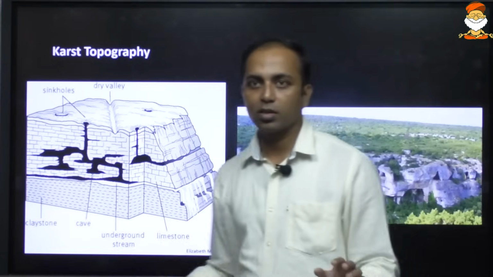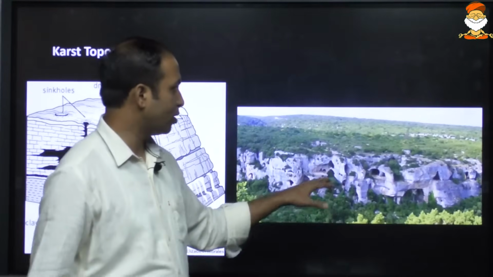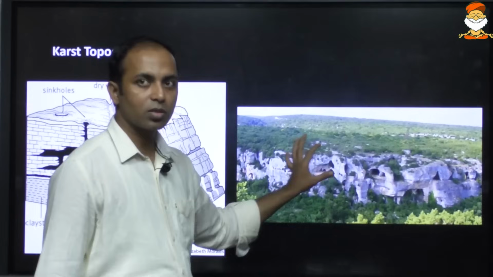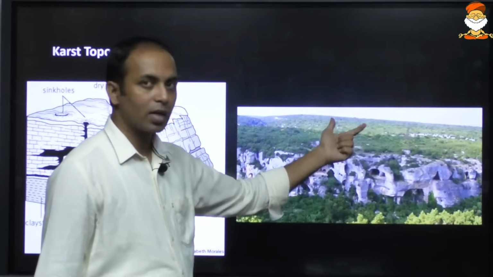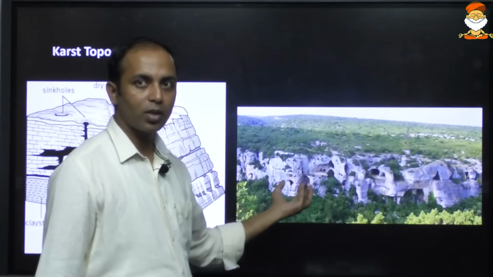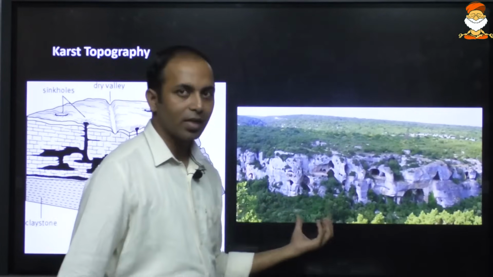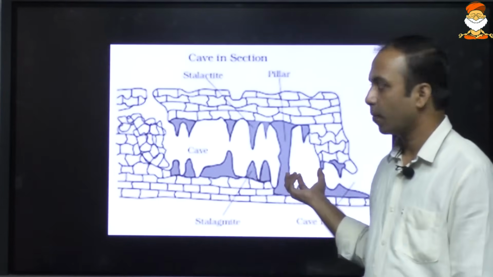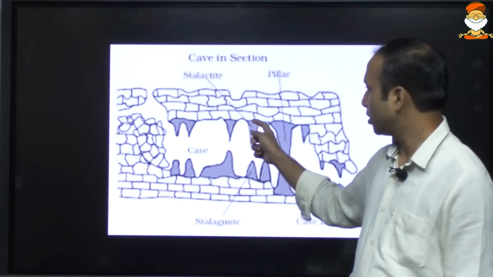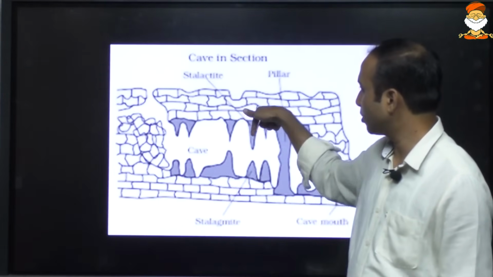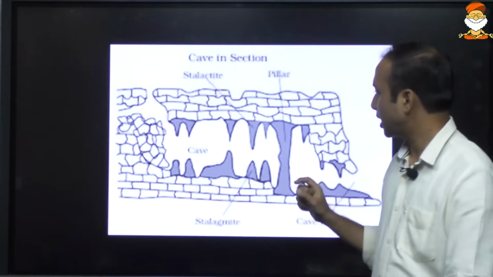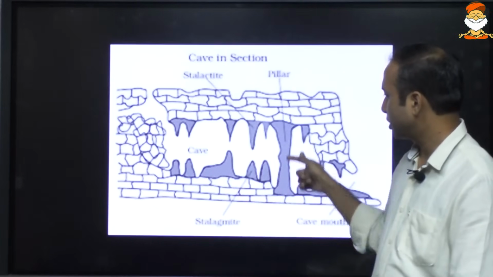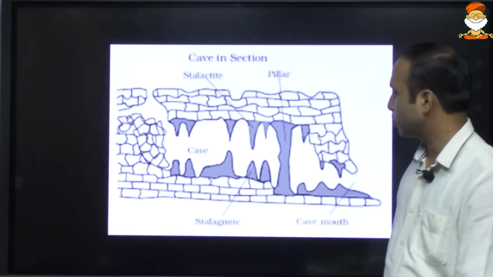So here you can see this is the karst topography, wherein somewhere above would be the river, and the river will come in contact with this limestone. Water and limestone will react and lead to erosion inside, and it will lead to the formation of a cave-like structure. Okay, when this limestone is protruding from above, it is stalactite. When this limestone is protruding from below, it is stalagmite, and this pillar-like structure can also be formed.